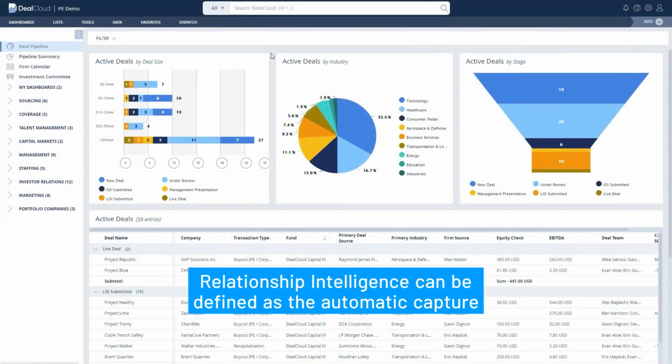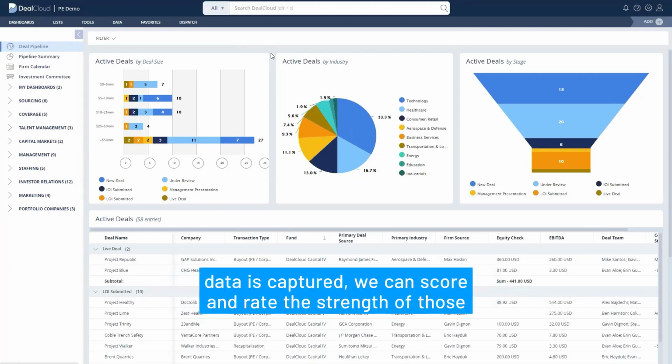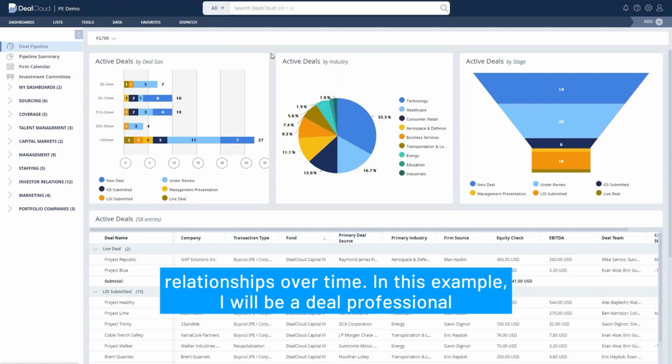Relationship intelligence can be defined as the automatic capture of emails and meetings with contacts in your network. Once that data is captured, we can score and rate the strengths of those relationships over time.